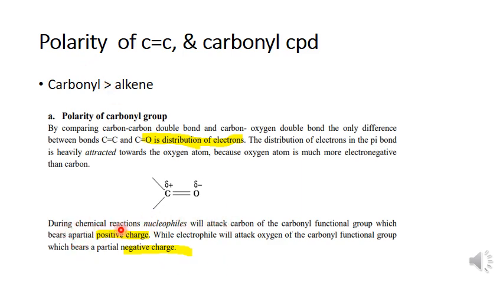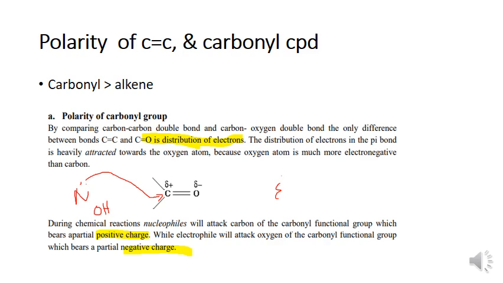During a chemical reaction, a nucleophile will attack the carbon of the functional group, which is partially positive. For example, here we are going to add a nucleophile. A nucleophile such as hydroxide or chloride will attack on this one, from the backside. While an electrophile will attack the oxygen.